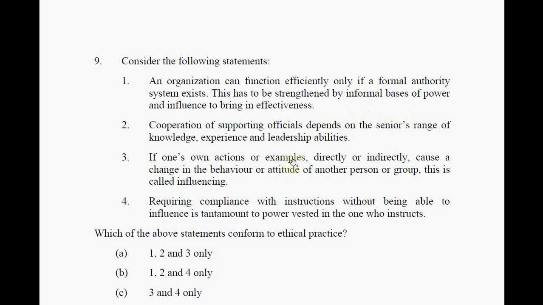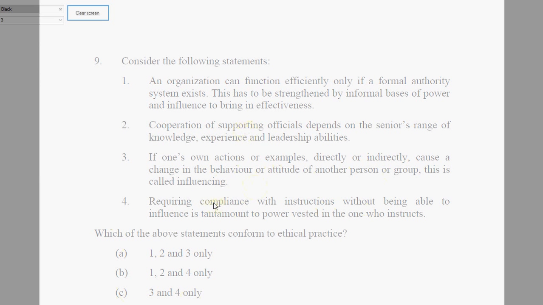Only the third and fourth have something to do with ethics. Cause a change in the behavior or attitude of another person. This is called influencing. Yes, influencing is definitely not allowed. It's not an ethical practice. And the fourth thing also talks about influence. So choice C is correct. The first two are non-ethical. Here choice C is correct. 3 and 4 are the ethical practices, and these two have got nothing to do with ethics. They are just more of an organizational betterment.